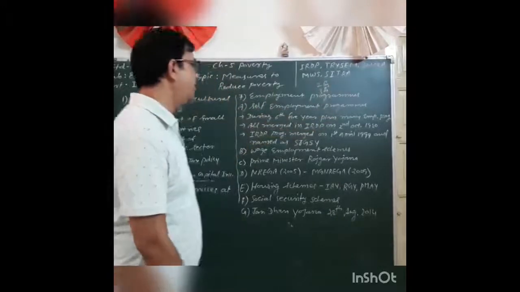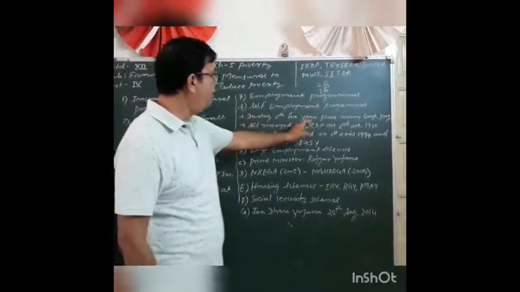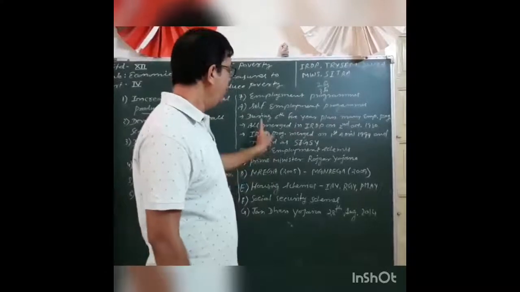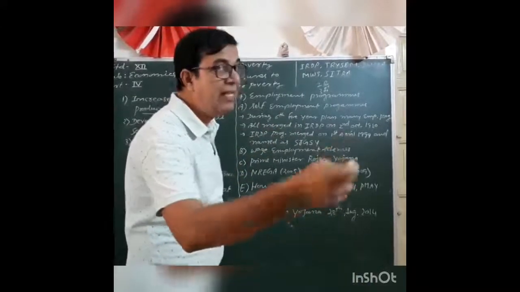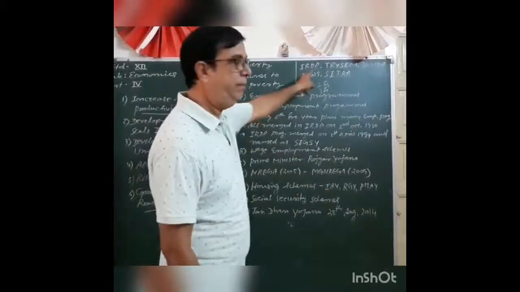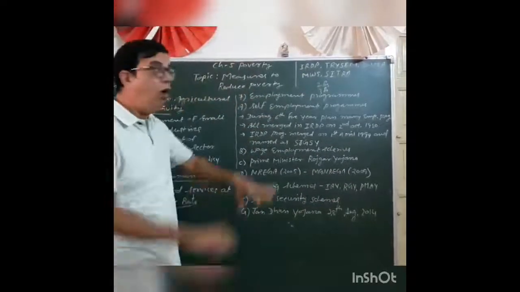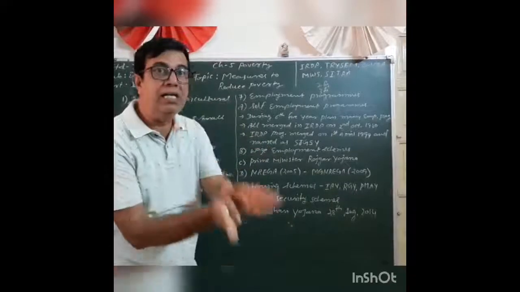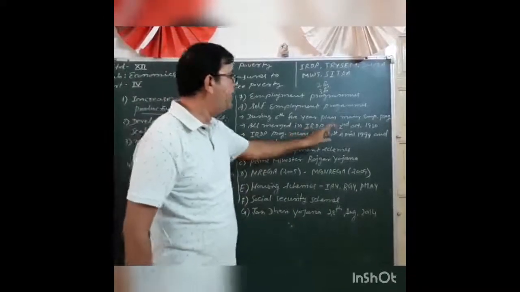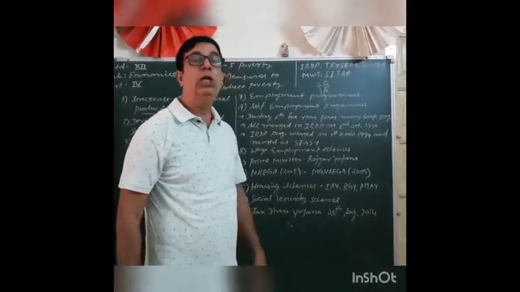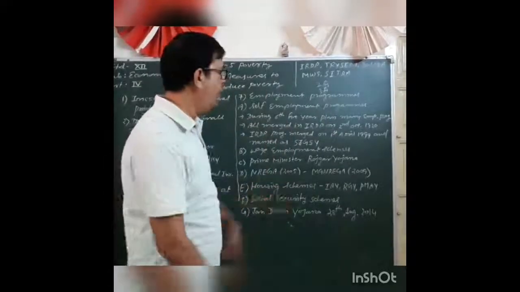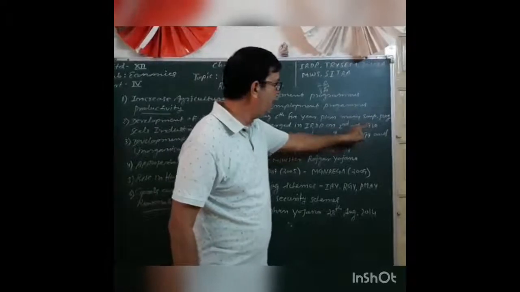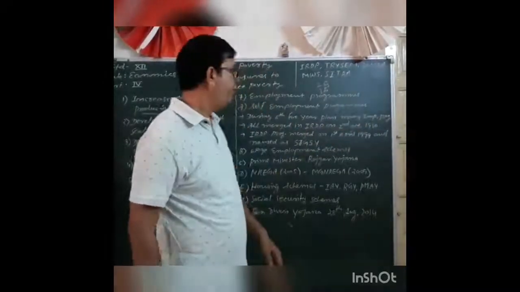These kinds of programs are run by the government under self-employment programs. During the 6th five-year plan, many employment programs were run by the government, but all these programs merged in IRDP. All the programs merged in IRDP on 2nd October 1980.